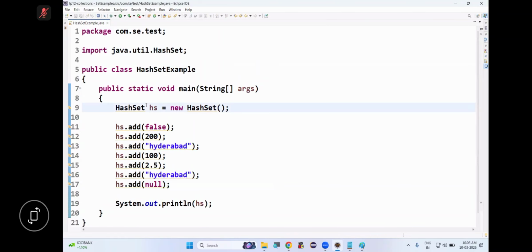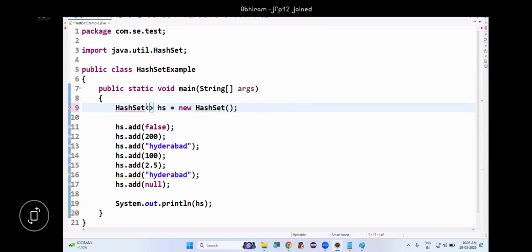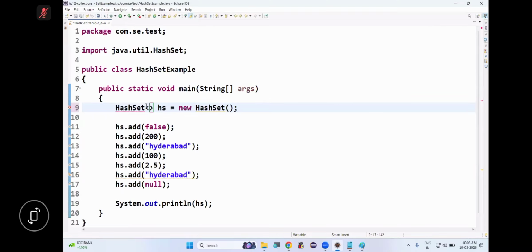So if all these points are clear, let's use generics, shall we? After hash set, use generic symbol, and in between the generic symbol, specify the type. So which type of objects do you want hash set to store? String. So string I'm specifying.